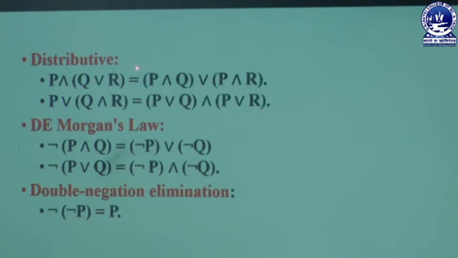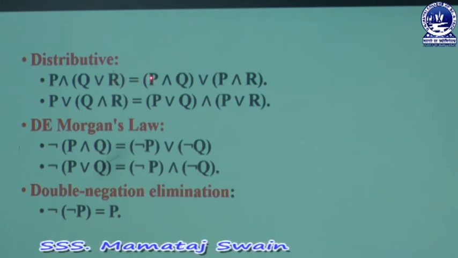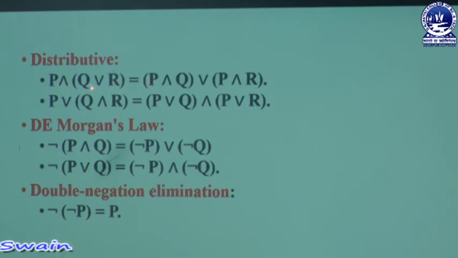Then next, distributive. Here this statement satisfies the distributive property, because the first operator is our AND operator and the second operator is your OR operator, and this OR operator is taken within the parenthesis. Now look at here, we are taking P and Q within the bracket, then OR operator, P and R within the bracket. When we can represent this statement like this, then we can say that it satisfies the distributive law.